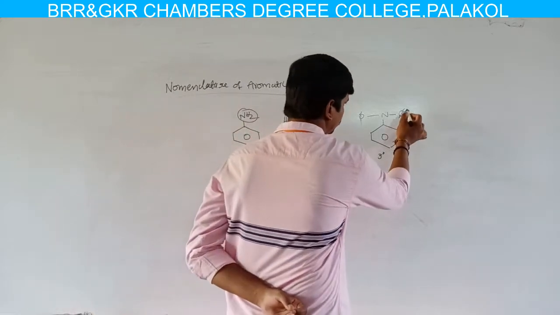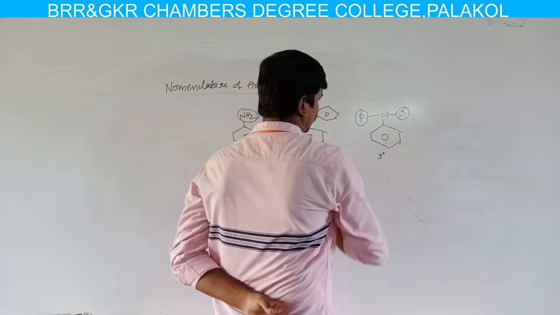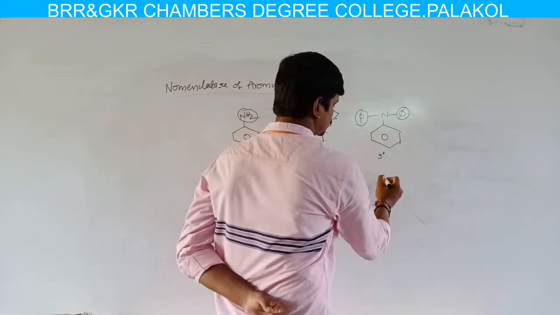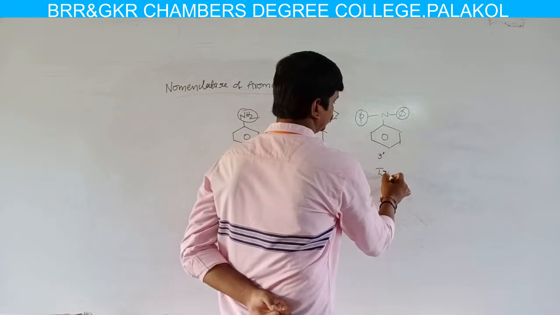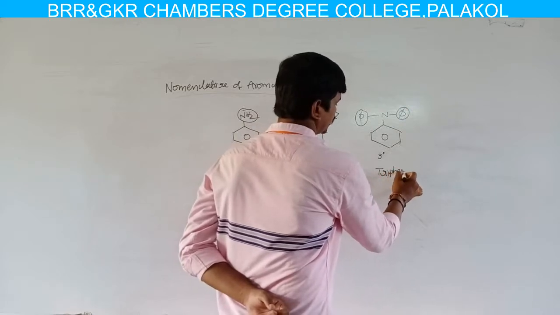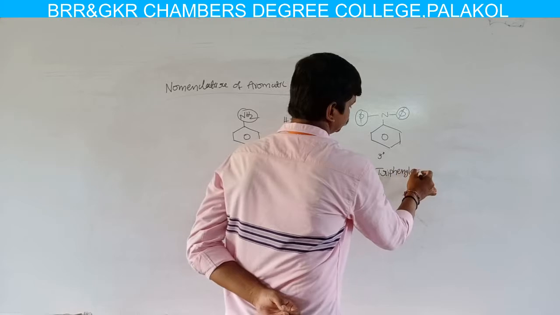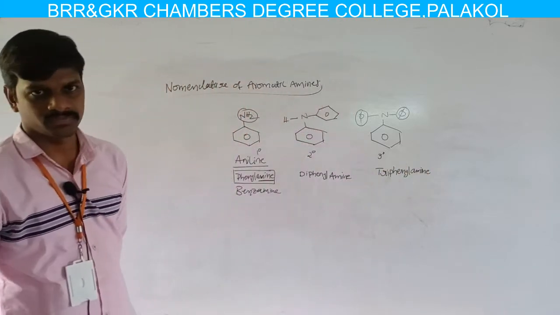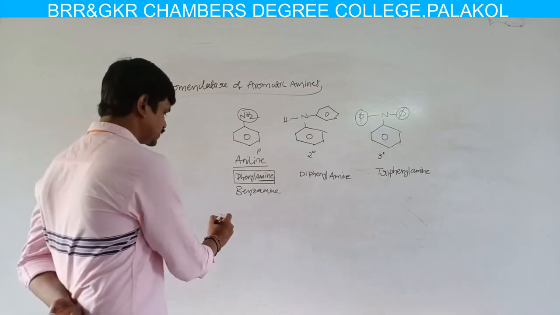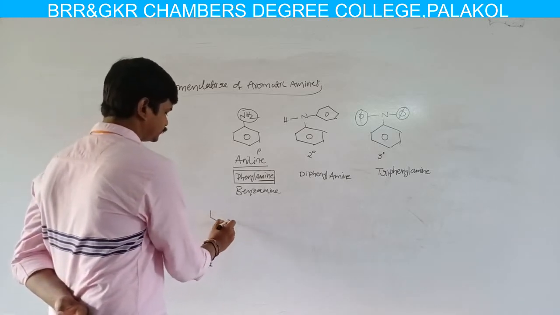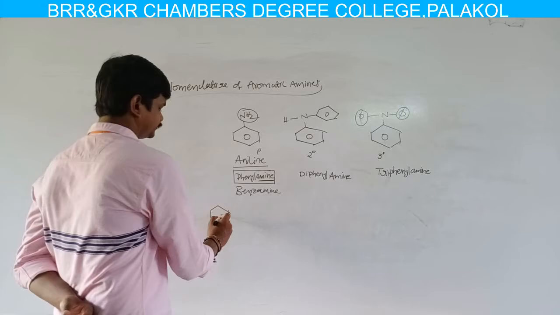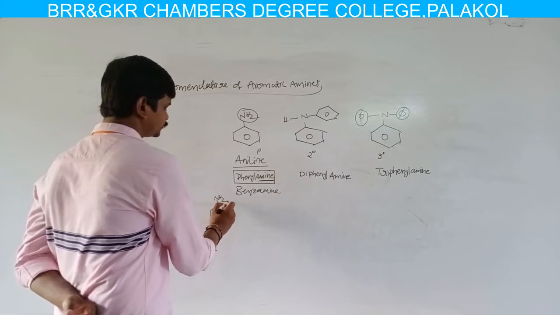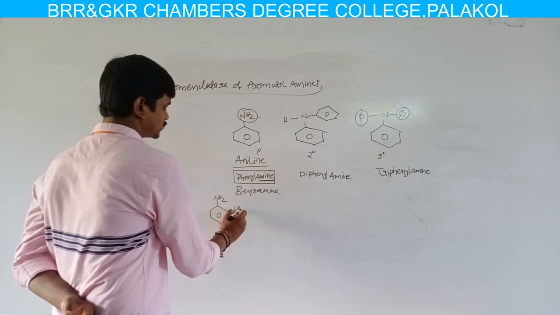In this molecule, nitrogen is attached to three phenyl groups, so the name of this compound is triphenylamine.